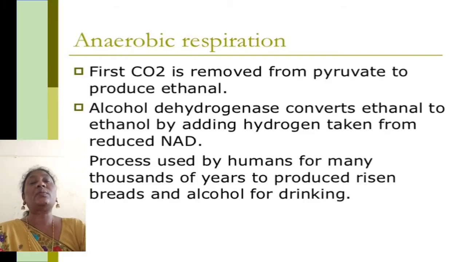First, carbon dioxide is removed from the pyruvate to produce ethanal. Alcohol dehydrogenase converts the ethanal to ethanol by adding the hydrogen taken from the reduced NAD. This process has been used by humans for many thousands of years to produce bread and alcohol for drinking. That is also a process of fermentation.